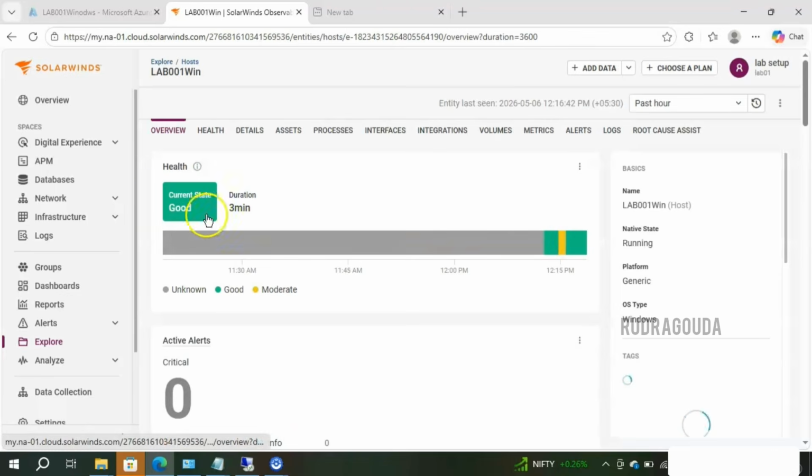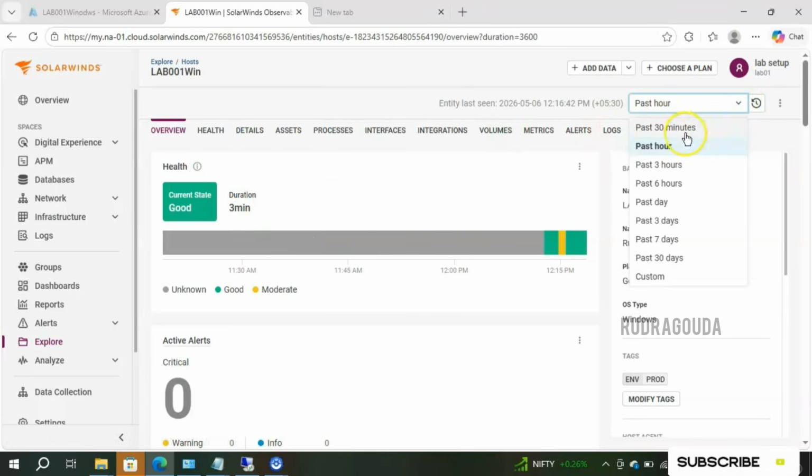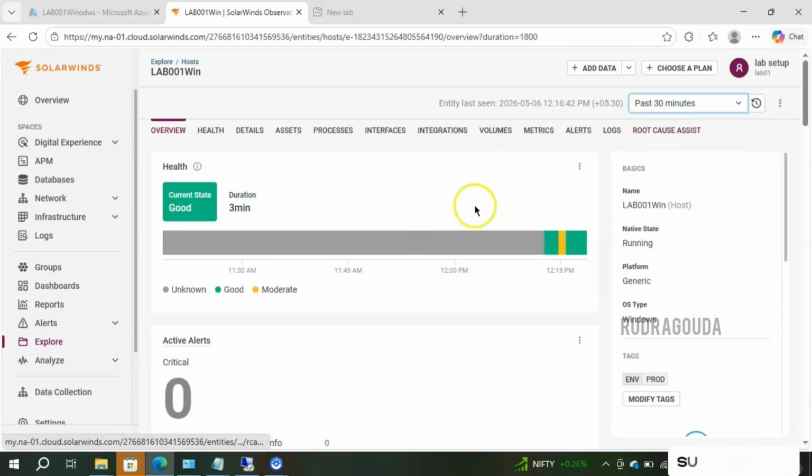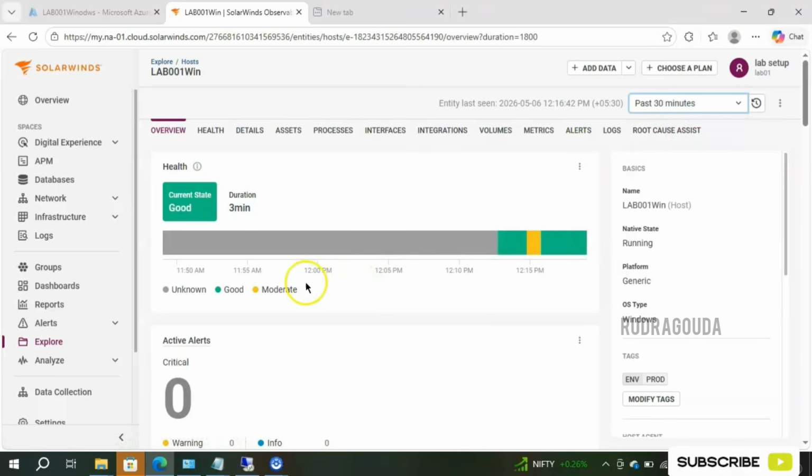Yeah, current state is good. Duration 3 minutes, like we recently installed the agent, right? That's why it is showing the status as 3 minutes. Better we can make it last 30 minutes or last 15 minutes so that we can see the data very easily. Okay. So name, what is the native state of this one? Running.